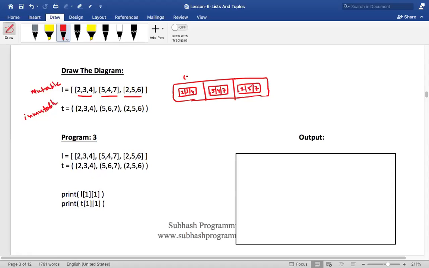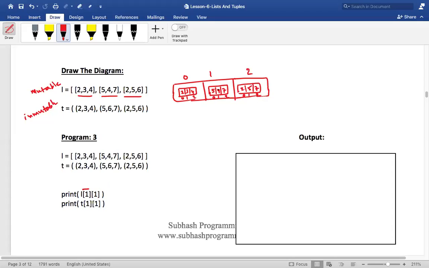This is 0, 1, 2, then 0, 1, 2, 0, 1, 2, and 0, 1, and 2. Did you see that? So when I say L of 1, what will it give you? It is identifying the second element, 547, correct? So in that I want the first element. What is that? It is index 0, which is nothing but 4.